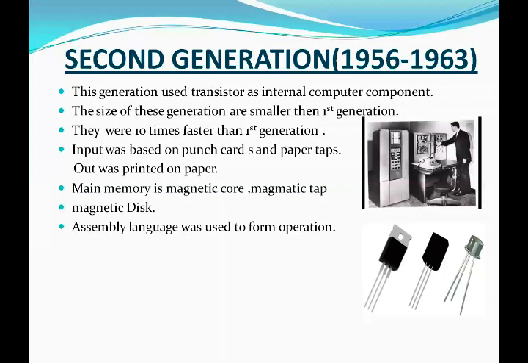Assembly language was used for operation. What is assembly language? Assembly language is also called a low-level language.